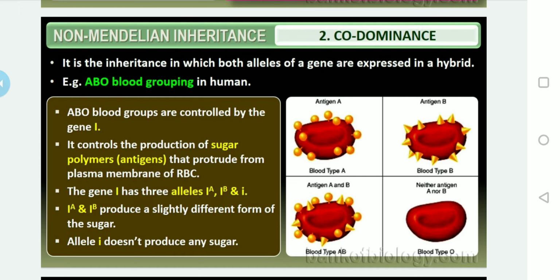You should identify clearly the antigen positions or shapes present in blood type A, antigen B in case of the B, and both antigens in case of the AB blood group. What about the O? Neither antigen A nor B. Those will be considered the O blood group. Did you get it? If you understood this, then only you can understand the further things.